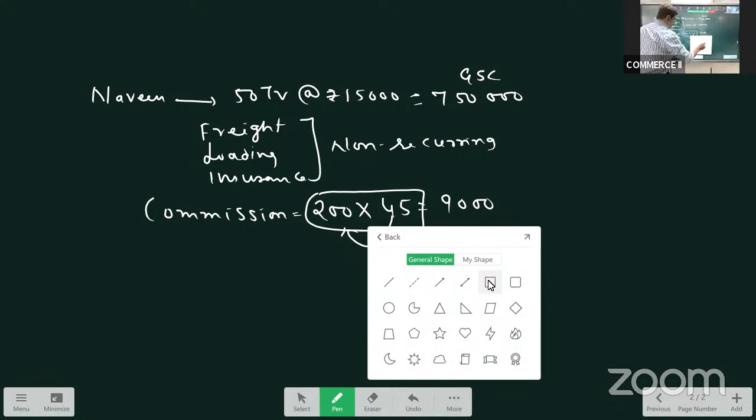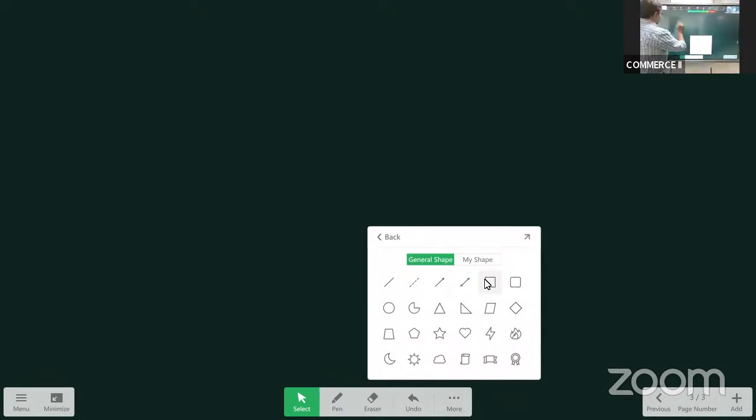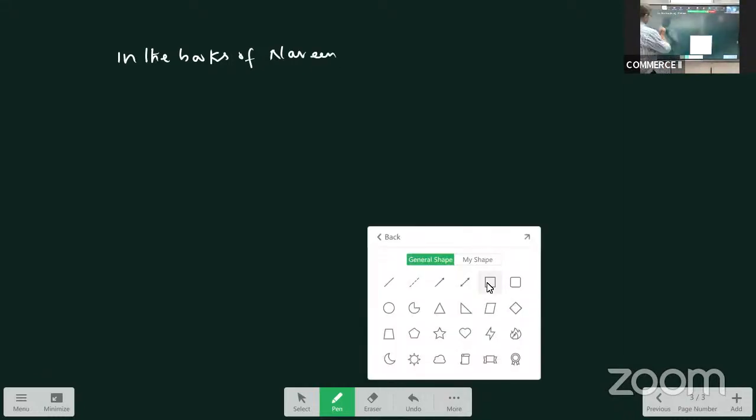Okay. So now let us prepare consignment account and consignee account. Who is the consignor? In the books of Naveen. I'll prepare only one ledger here. We'll take only consignment account.